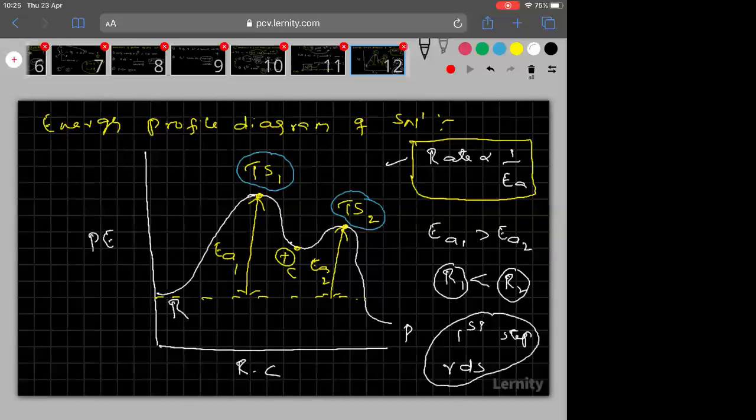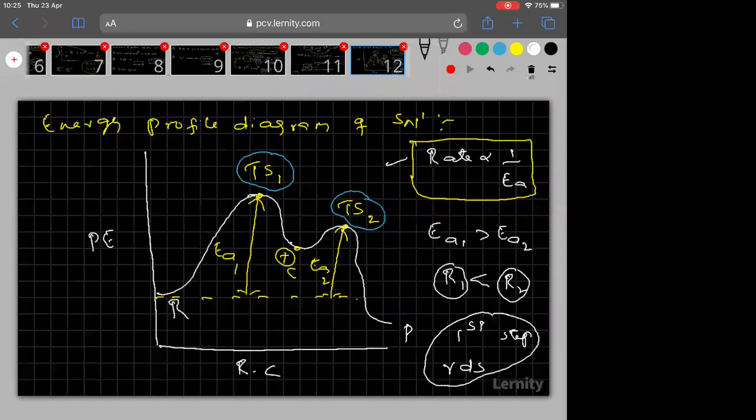Followed everyone? That is the reason why the first step is the slow step and the second step is the fast step of the mechanism. Clear, everyone? Now I think you understood why the first step is the slow step, because its rate will be less. Why will the rate be less? It will be having more activation energy.